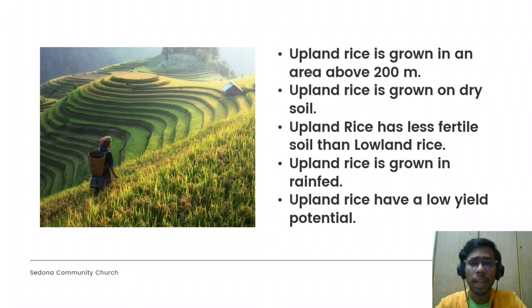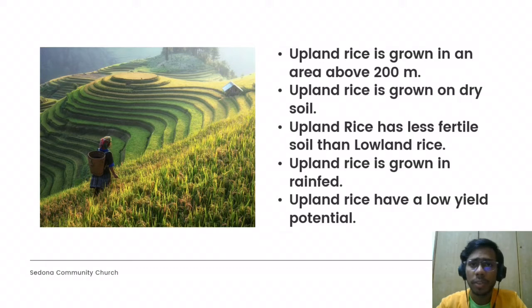Next, upland rice is grown on naturally well-drained soils with no water accumulation on the surface of the soil. Moving on, upland rice has less fertile soil than the lowland rice. This is because the upland rice is grown in different altitudes up to 2000 meters with soil diversity ranging from very fertile soils to acidic and infertile soils.